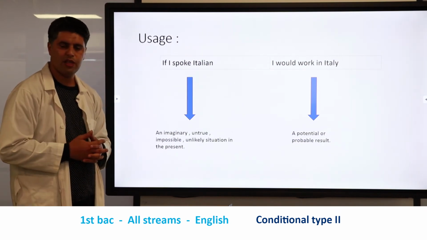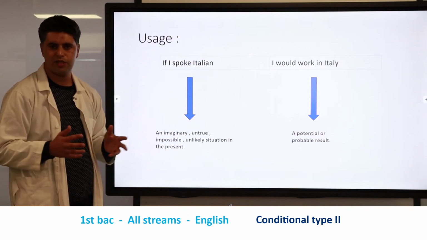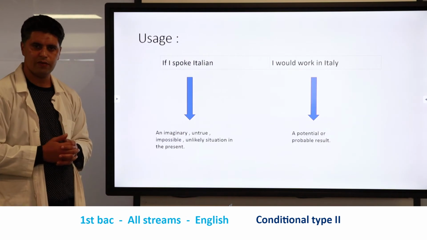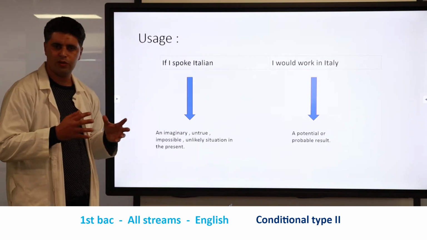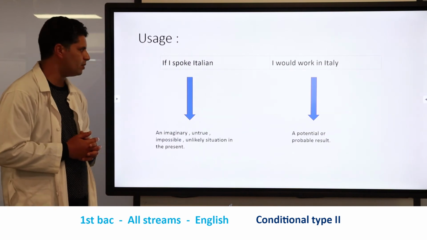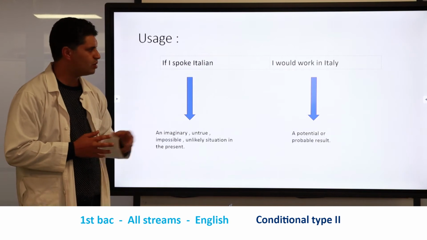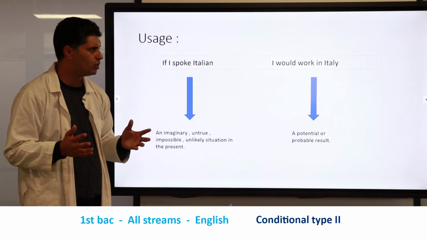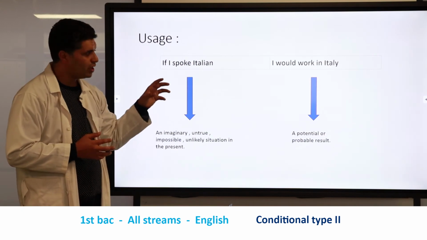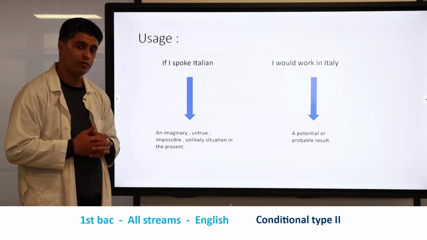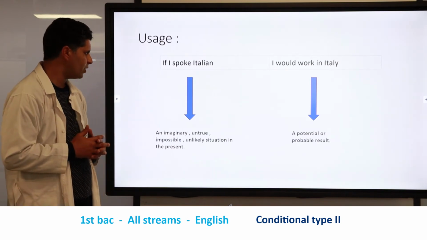This verb is an irregular verb. The past simple is spoke, and the past participle is spoken. But here we're not going to use the past participle, we just use the past simple. In the second part we have a subject plus would plus the base form of the verb. Here we have the verb to work, and we have to use the base form, which is work.